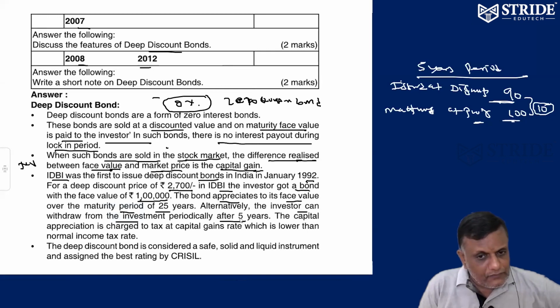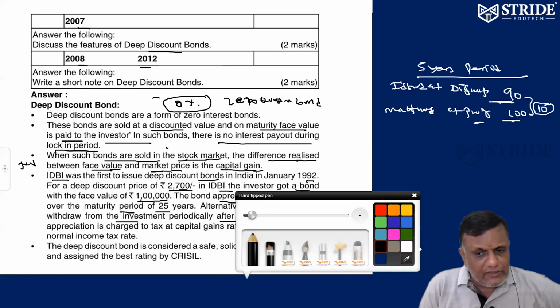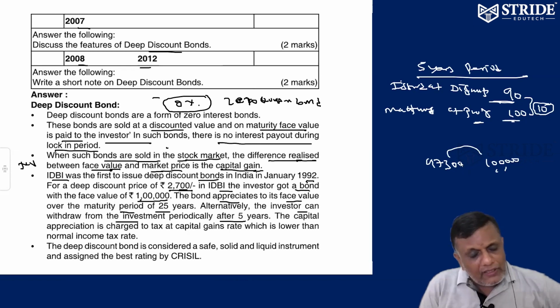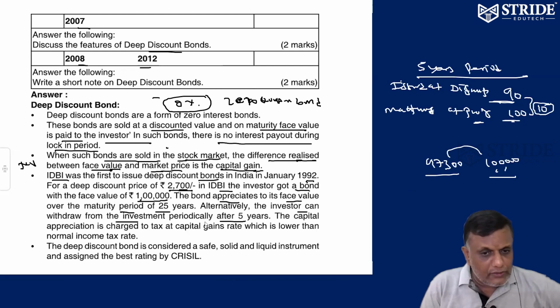A discount price of 2,700 rupees means 97,300 rupees is the money borrowed by the company. After 25 years, they're going to repay only 1 lakh. So this is a gain for the company. They're not supposed to pay interest for 25 years, correct? This is the borrowed amount, this is the repayment. See how much gain the company is going to have. That's the advantage of zero coupon bonds.